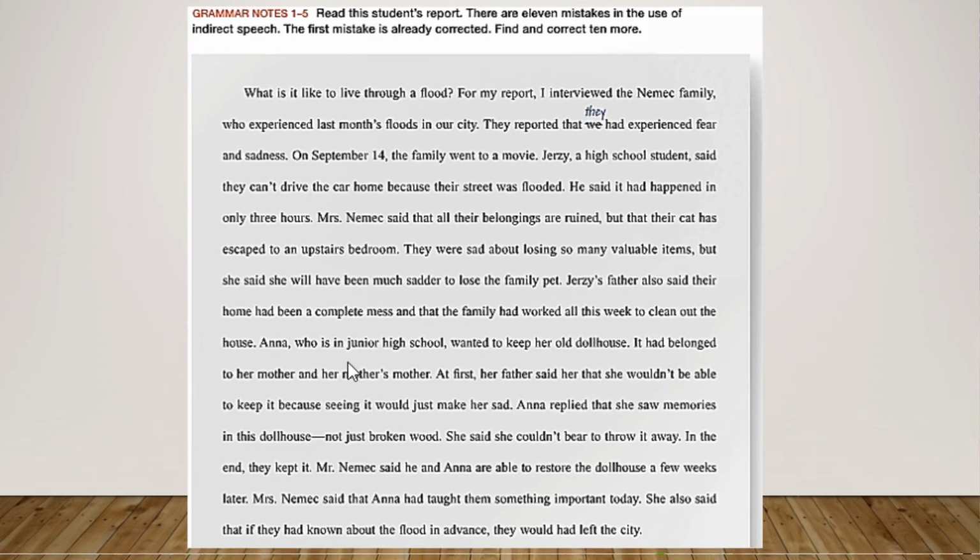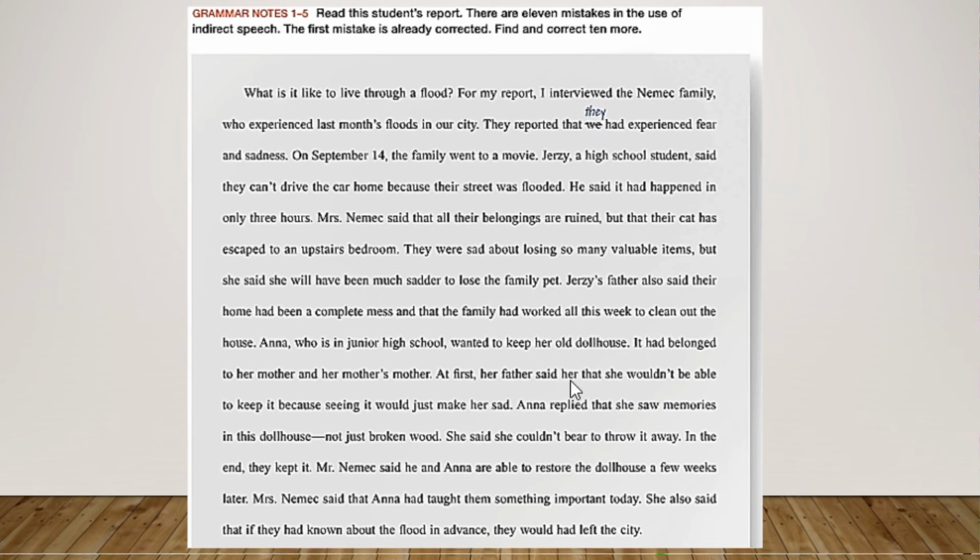Anna, who is in junior high school, wanted to keep her old dollhouse. It had belonged to her mother and her mother's mother. At first, her father said her, oops, her father said her. Okay, this is the reporting part, right? Remember that we can use said, told, warn, express, whisper, cries, scream, whatever we want to express what the other person said, right? But in this case, you have the receiver of the information.